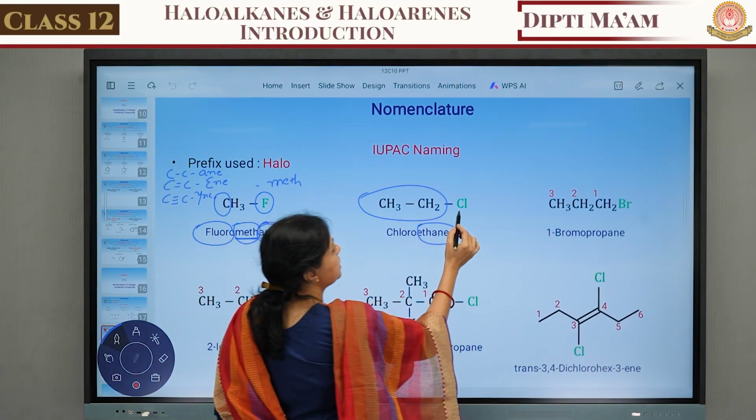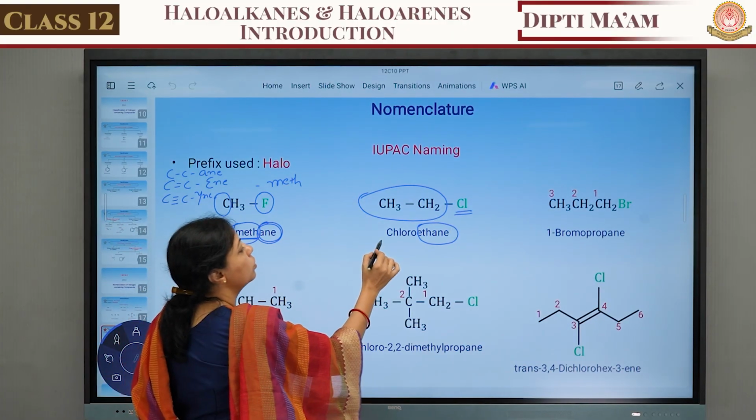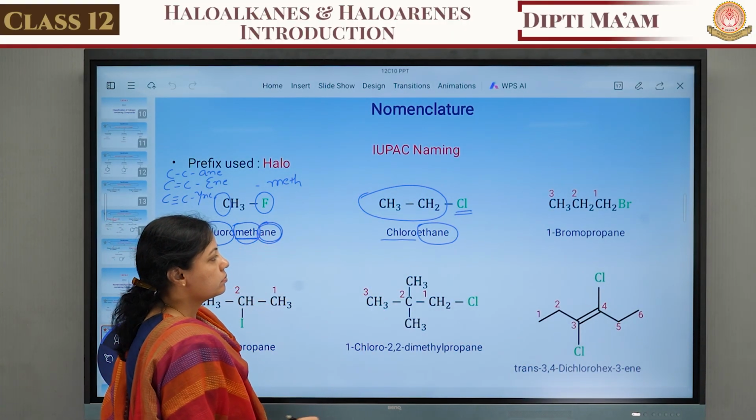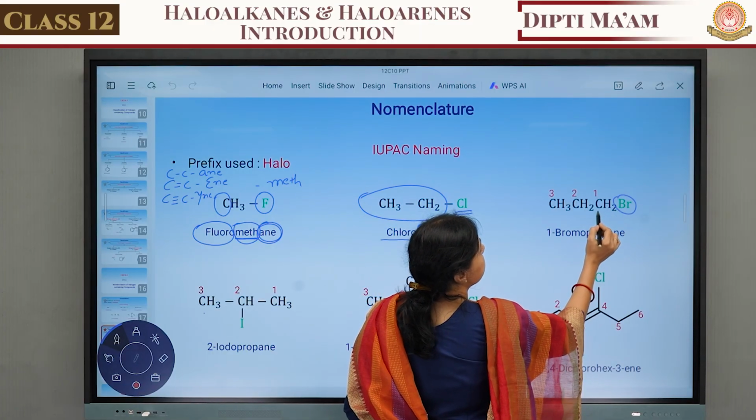Which functional group is attached here? Cl. So it is known as chloroethane. Now for the third one, bromine is attached to this carbon.